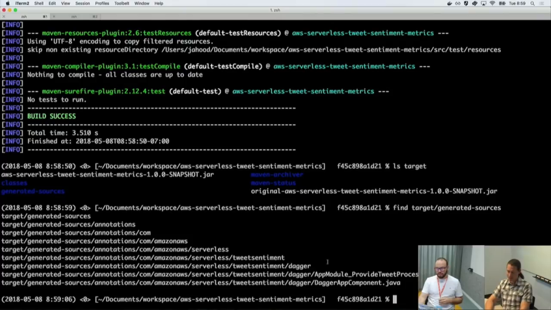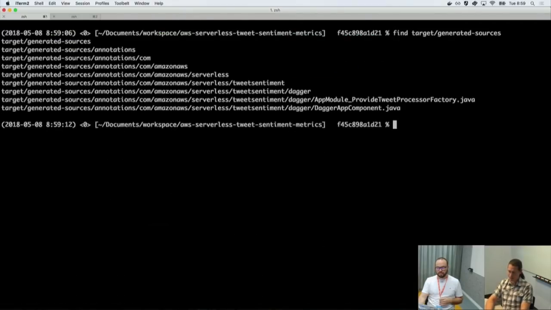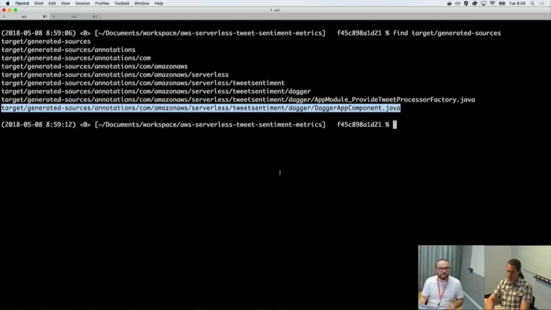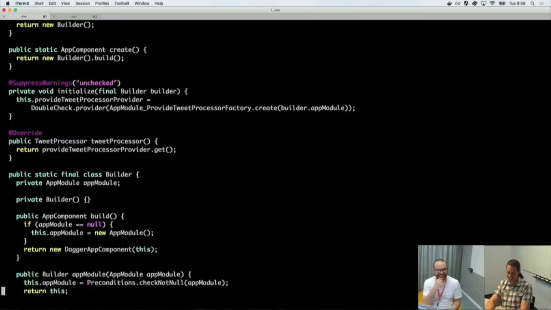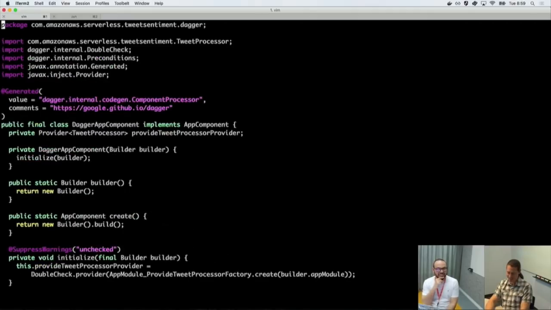Okay, so here is kind of the magic, right? You can see that under target generated sources, there's a new class that was generated by Dagger called Dagger App Component. Now I can look at it, and it's not that big actually.